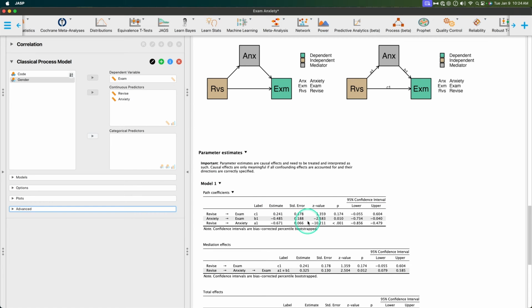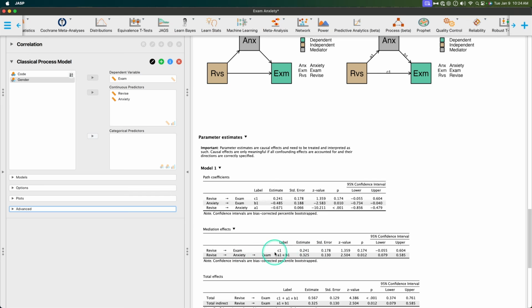So that gives us our path, but what about the mediation? Do we have an indirect effect or a significant direct effect? Well, then you come down here to mediation effect. So revise to exam is path C1, right? We already have that, and we already know that there is no direct effect between studying and score on the test. And that's because anxiety plays a role here, right? That is a state or a trait that we have that is going to impact our behaviors from point A to point B. We have to have some spot in the middle. And so if we multiply A1 by B1 to follow the effect through anxiety, what is our estimate? That is to say, for every hour that we've spent studying for the exam, what's going to be our impact to our exam score?